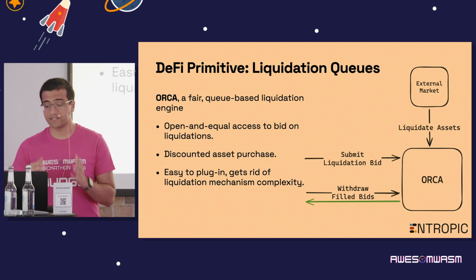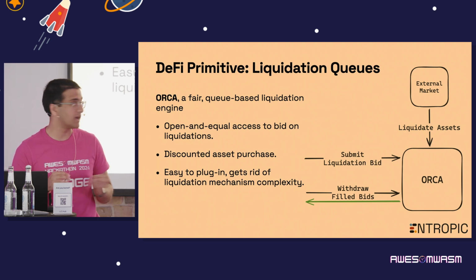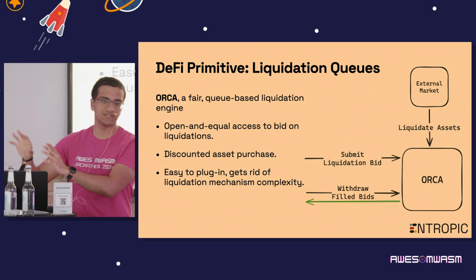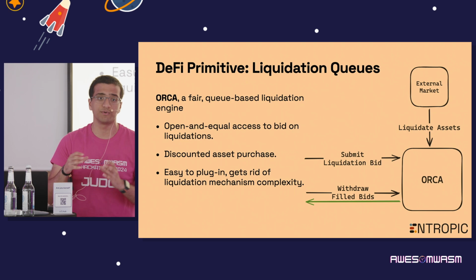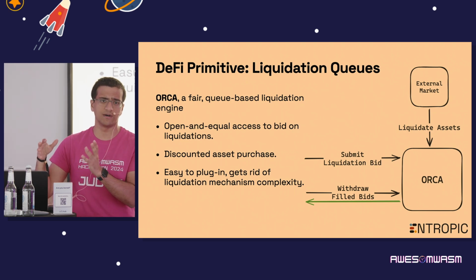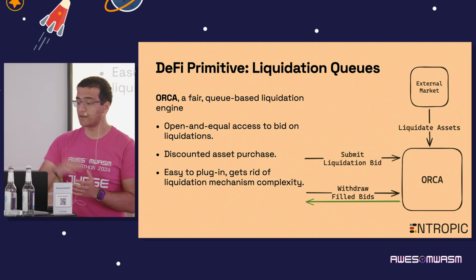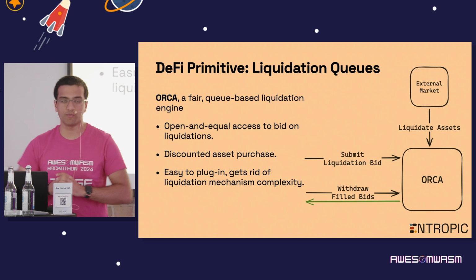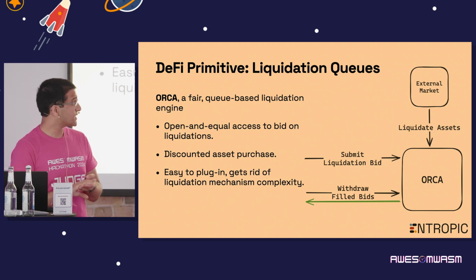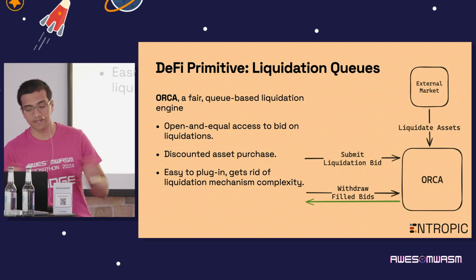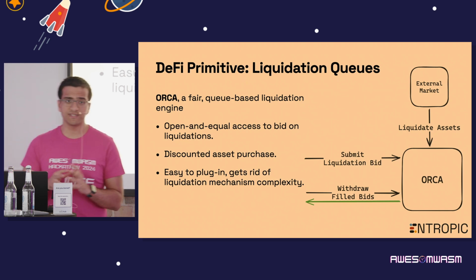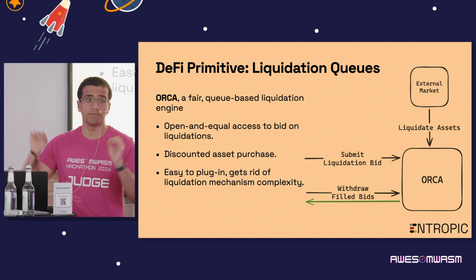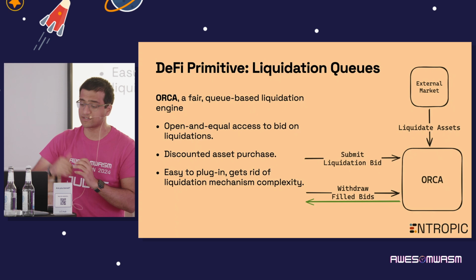And the amazing part about Orca is that any external market, as you can see on the top there, all it has to do is send its assets to Orca, and it'll receive the liquidated assets' value back, and it can use that to repay a loan, or it can use that to make users whole in whatever way it pleases. On the user side, users can submit liquidation bids and withdraw their filled bids. But as we'll see, many of the protocols will benefit directly from the actual market side, liquidating their market assets on Orca.